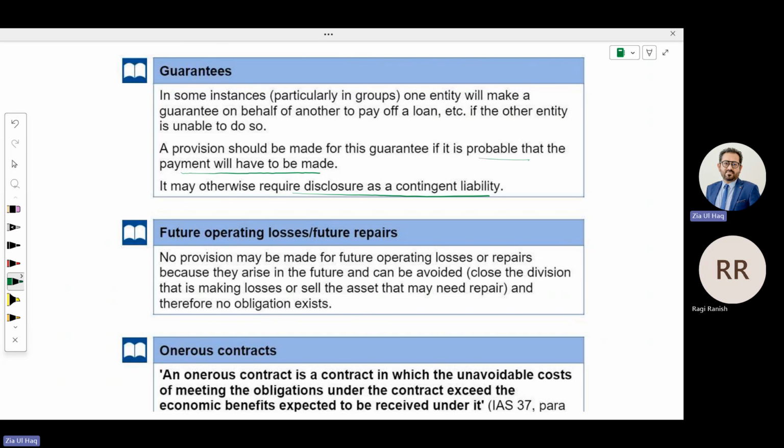If chances that you need to pay are less than 50%, this means if you have provided a guarantee, at least you need to provide a disclosure of contingent liability, because there could be different circumstances. If that company is facing serious cash flow issues, then there is a probability you need to make the payment. In that case, you need to create a provision. If the business situation of the one who took the loan is normal, this means chances are less than 50% you need to make the payment, they will make the payment. In that case, contingent liability disclosure.